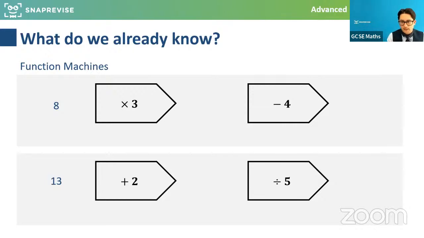So what would happen here? We can do the in-between step. If we take, for example, 8, this function multiplies it by 3, and then takes away 4, and the output would be 20. Now, in terms of any general input, if we call it x, could anyone tell me what the output would be if we used x? So we've taken 8 as an example.